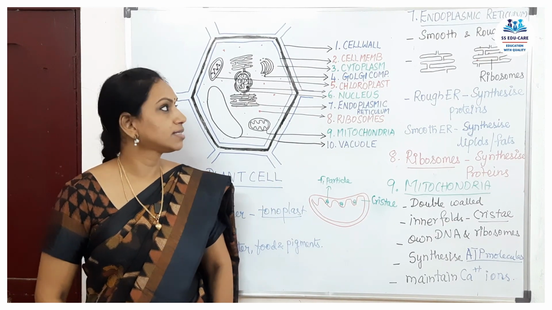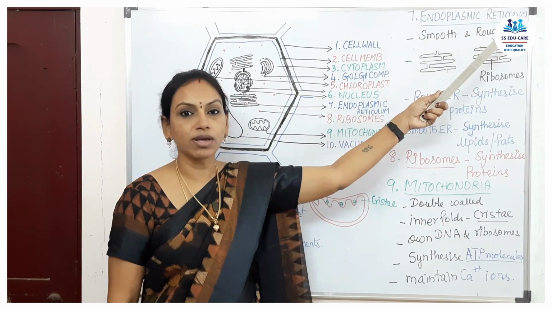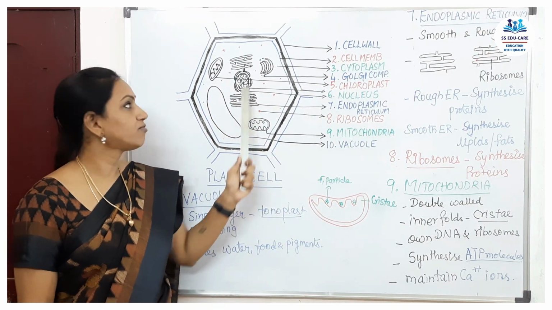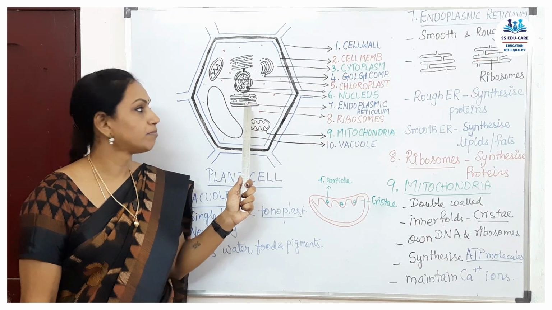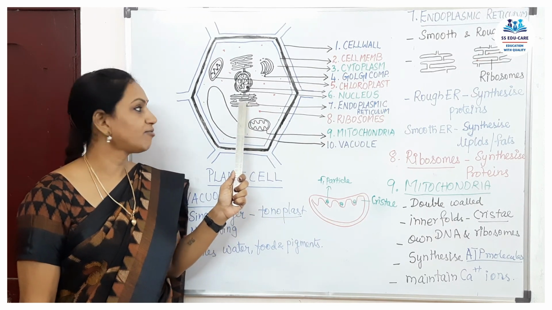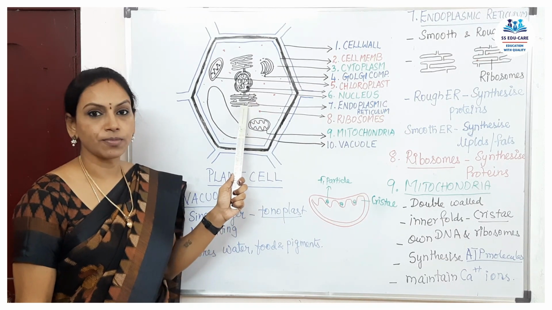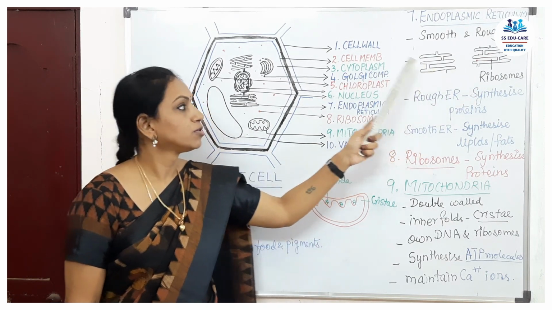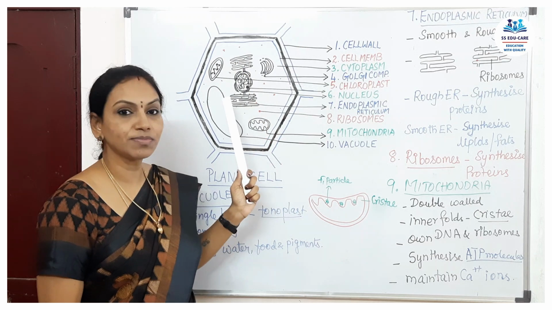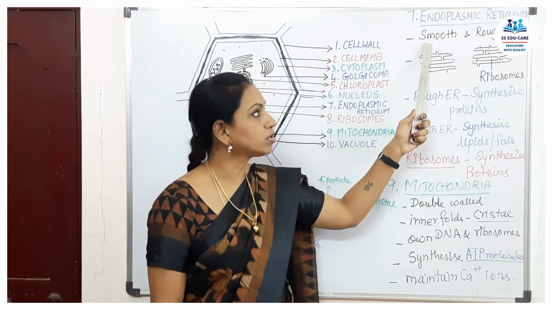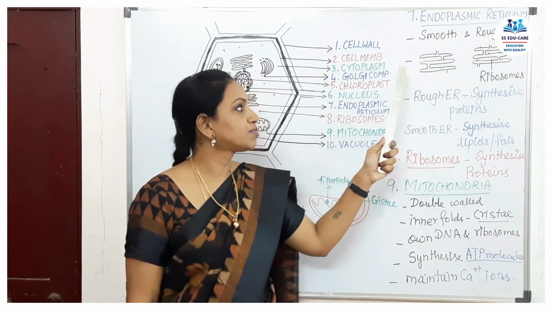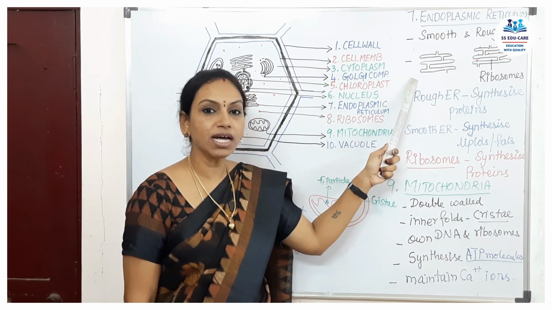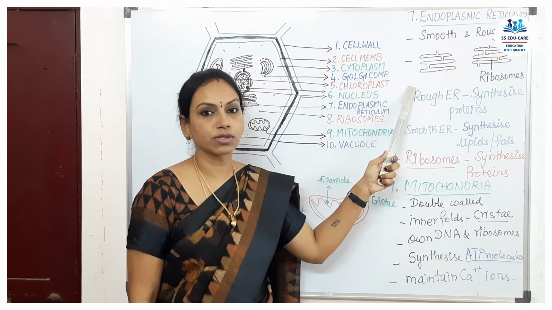The next part is the endoplasmic reticulum. Endoplasmic reticulum is this one. I have drawn it twice, but for the lower part, I have marked red color dots. Those are called ribosomes. So, two types of endoplasmic reticulum are there, smooth and rough. The smooth endoplasmic reticulum is smooth because of the absence of ribosomes.